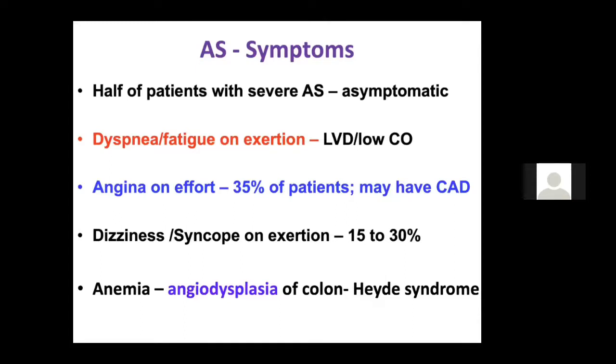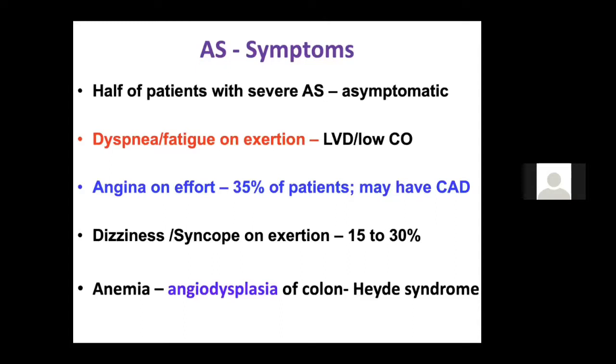Finally, the patient may present with lower GI bleeding, which is due to angiodysplasia of the colon. You may know it because it's also called Heyde syndrome, and it is due to the defective multimerization of the von Willebrand factor. It is defective in patients with aortic stenosis, causing angiodysplasia of the colon, which most commonly involves the right side of the colon rather than the left.